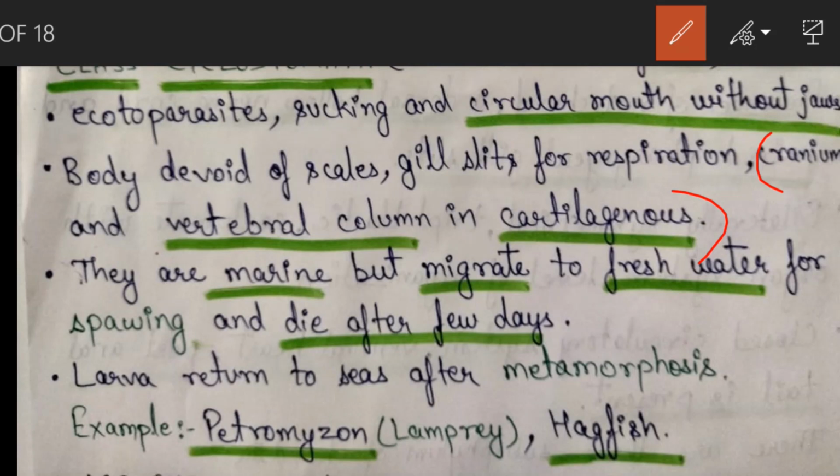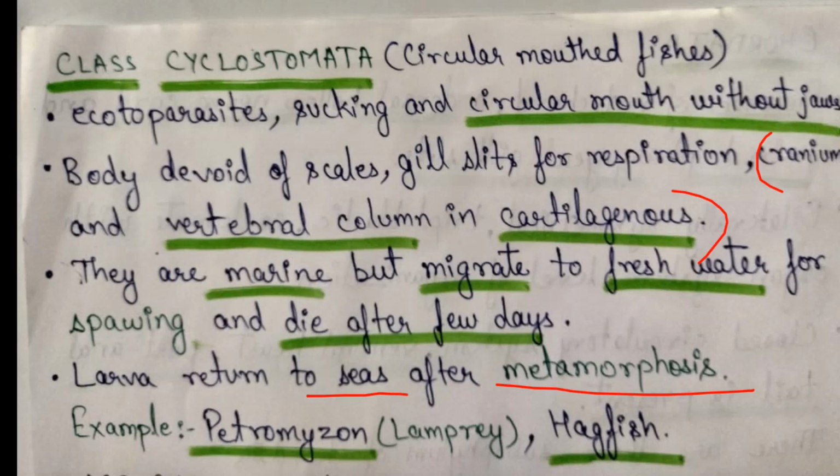They are marine but migrate to fresh water for spawning, and die after a few days. Spawning means depositing eggs, so they go to fresh water for depositing eggs and then they die. When the larva gets out of the egg, it will return to the sea and undergo metamorphosis, meaning it grows into an adult. Examples are Petromyzon, commonly known as lamprey, and hagfish.